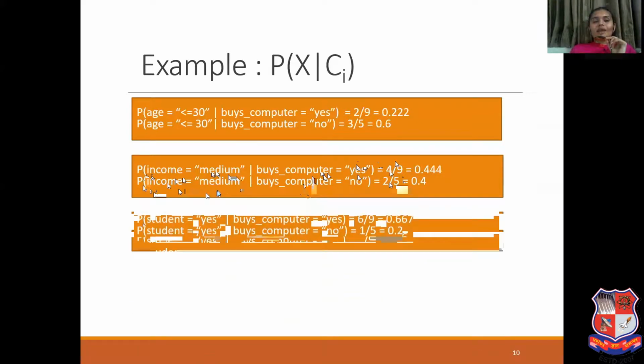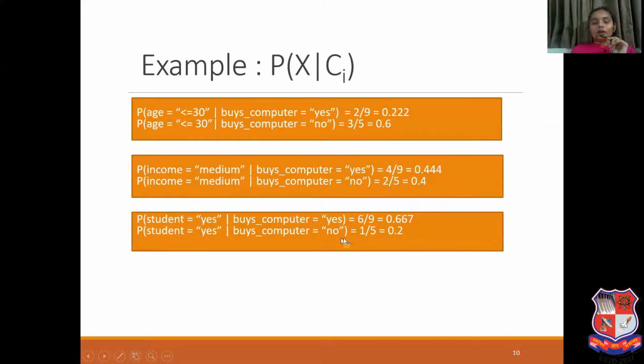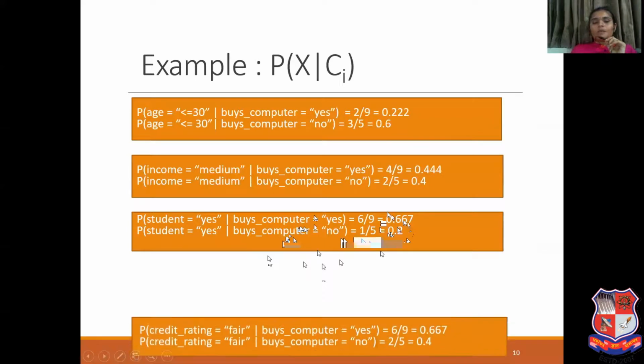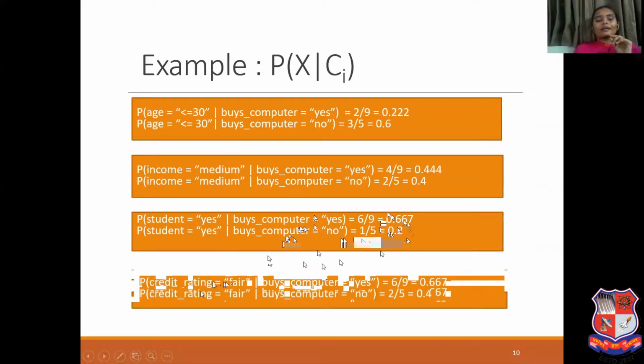Now what is the next attribute for X? Student equal to yes is given. So we need to calculate probability of student equal to yes given that buys computer equal to yes, which is 6 divided by 9. Probability of student equal to yes given that buys computer equal to no is 1 divided by 5, that is 0.2. So this is about probability of student equal to yes. Now what is the next thing? Probability of credit rating equal to fair. In the same way we calculate this, that is 6 by 9 and 2 by 5. Why have we considered these values only?